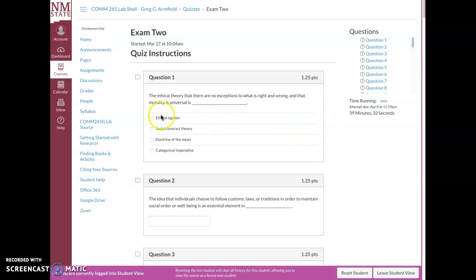You'll have a majority of multiple choice or true and false test questions that will look like this, and then you will have some fill in the blank questions. If you don't see answers there, you just type in your answer. And so you can navigate. You will have the full 50 minutes to take the exams. They will be due at midnight, like I've mentioned before. You can navigate through all the questions. You can look at all the questions.